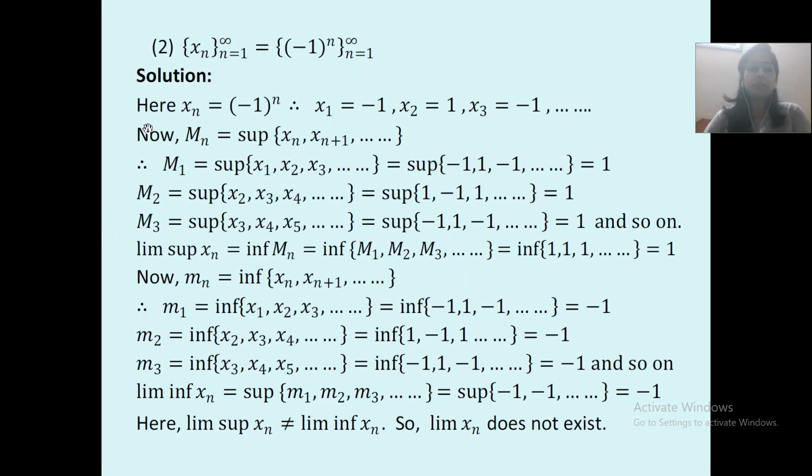Second example. xn where n equal to 1 to infinity is equal to minus 1 raised to n, where n equal to 1 to infinity.